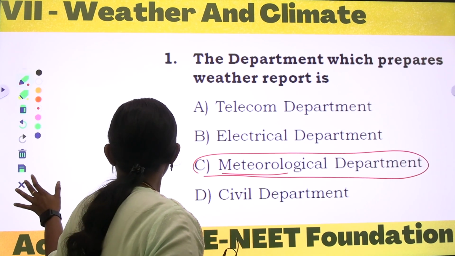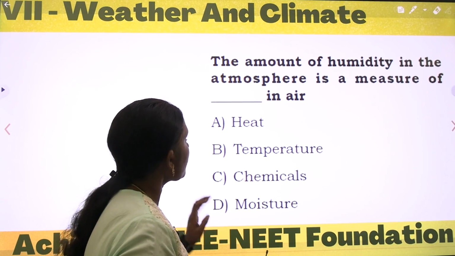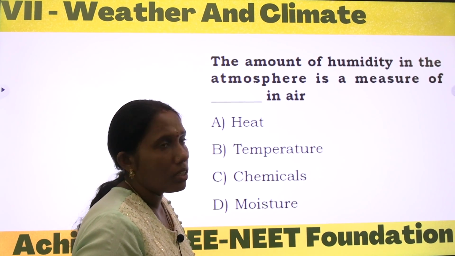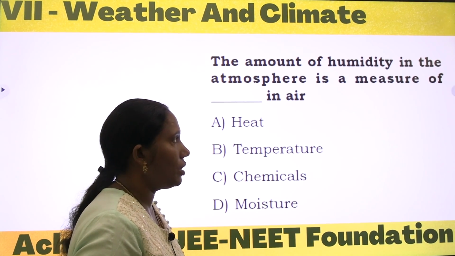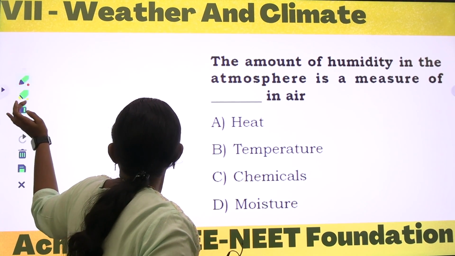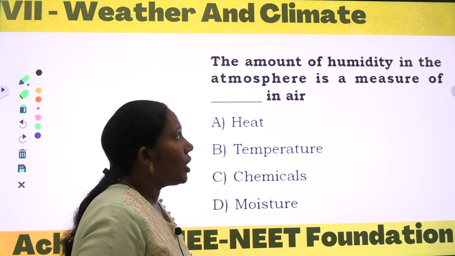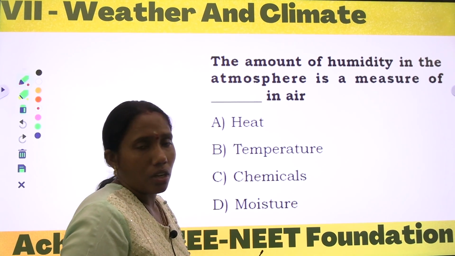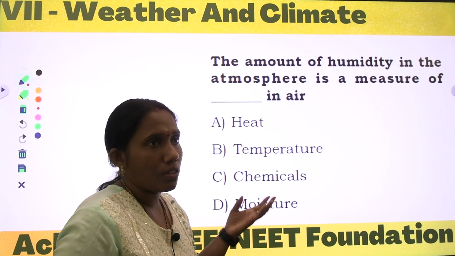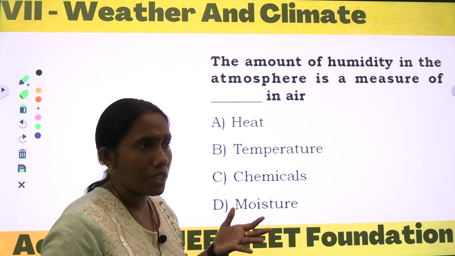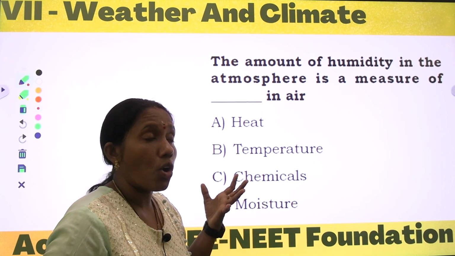Okay, come to the next question. The amount of humidity in the atmosphere is a measure of dash in air. In the atmosphere, in the air, we have so many things: gases, temperature, humidity, moisture.